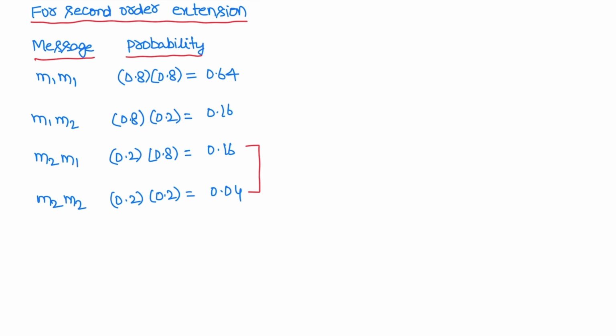So first one is 0.64. 0.04 plus 0.16 is 0.2. So apply the Huffman coding procedure. The remaining is 0.16. So this is 0.16. Next, 0.64, 0.20 plus 0.16, that is 0.36.